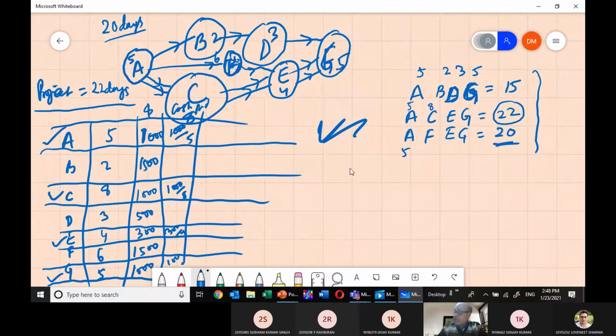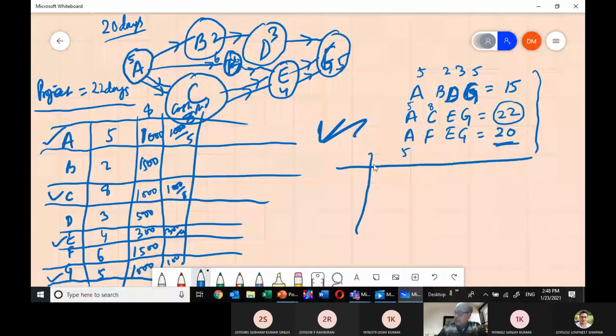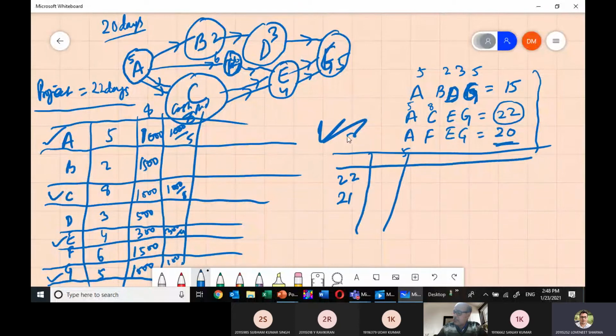So which activity do we have to crash? Crash from 22 days to 21 days. Which activity do we have to crash? E. Crash the E activity. And suppose for E activity, if you are crashing by 1 day, the cost is not $75.